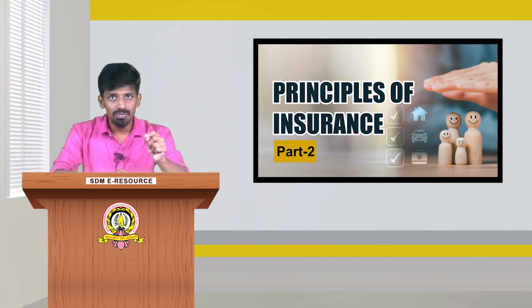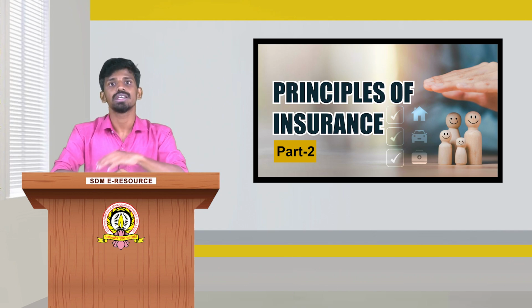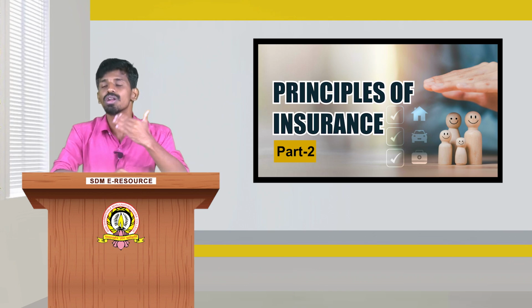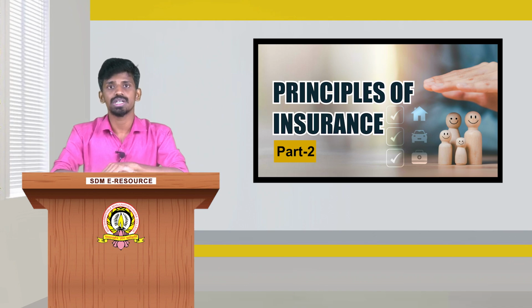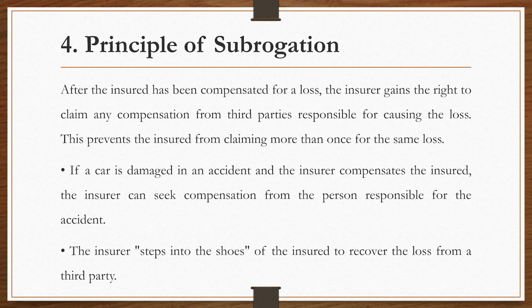There is one more concept that we can add here. In life insurance, there is a concept called maturity date. It is not there in general insurance contracts, but in life insurance there is a concept called maturity date. The person will get the amount on the date of maturity. That is why life insurance is not included under the contract of indemnity.